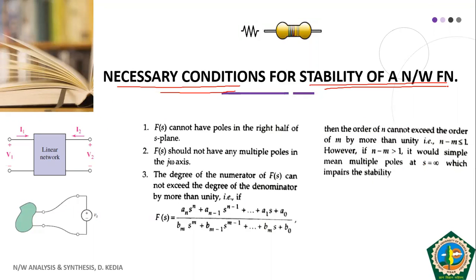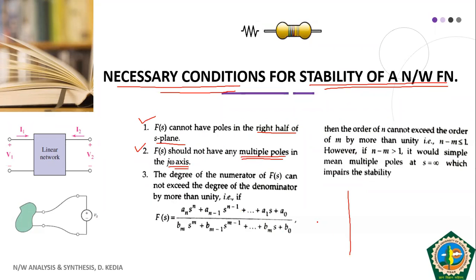Though I have already told you, here these are presented in a different flavor. The first condition is that F(s) cannot have poles in the right half of the S plane. This I already explained. The second thing is that F(s) should not have any multiple poles on the j omega axis. This is one point that we have not discussed so far.